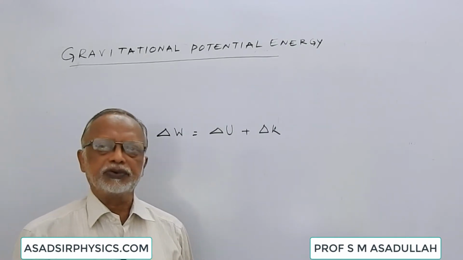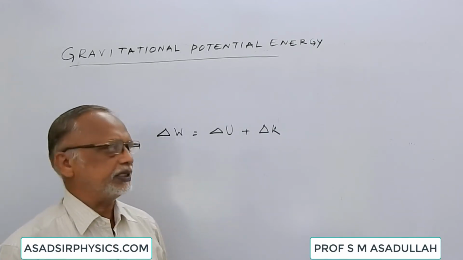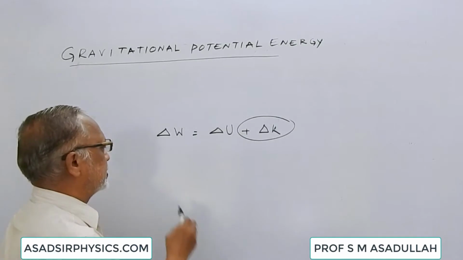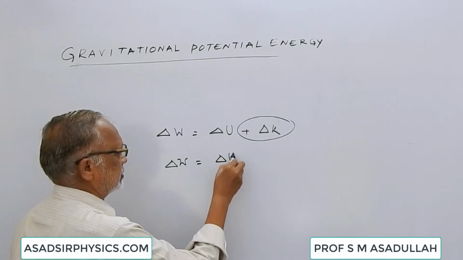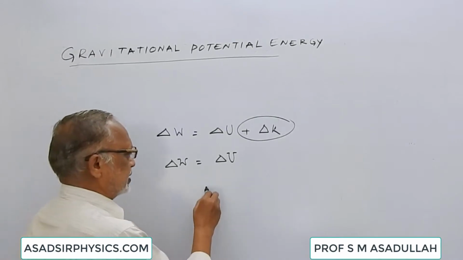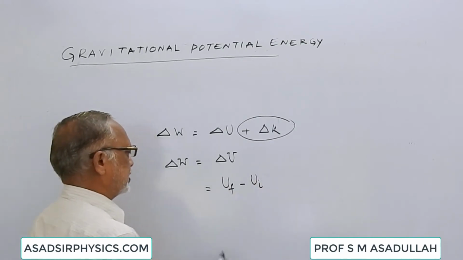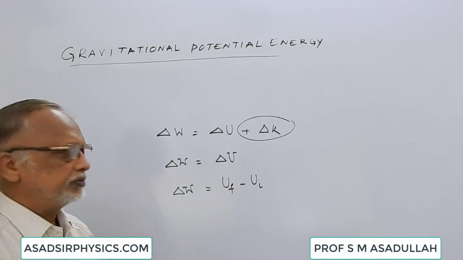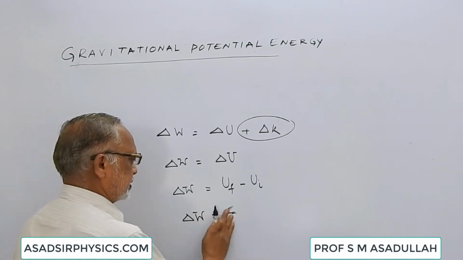If a body is moved very slowly such that there is no change in kinetic energy, then delta K can be taken to be 0. Then delta W, the work done, is numerically equal to the change in potential energy. Change in potential energy is final potential energy minus initial potential energy. If the initial potential energy is 0, then the work done is equal to the final potential energy.